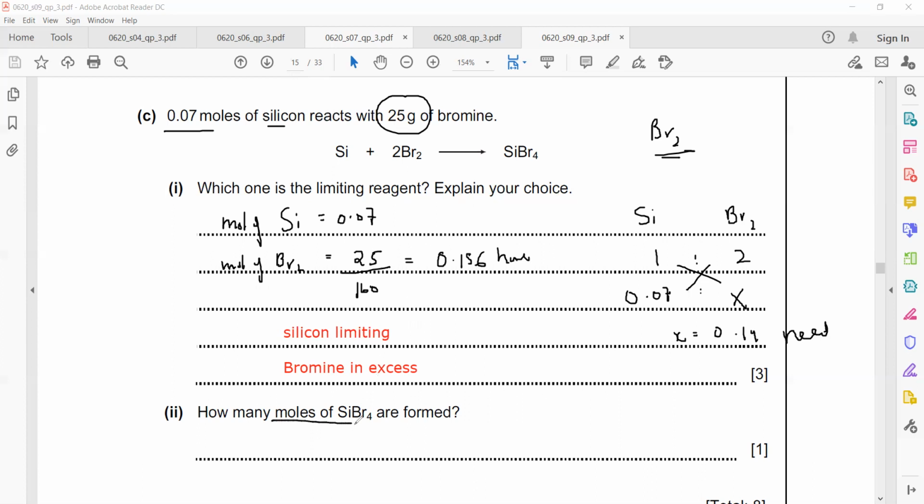How many moles of silicon tetrabromide are there? So we always find from the limiting reagent. So what is the ratio between silicon and silicon tetrabromide? The mole ratio is 1:1. So if we have 0.07 moles of silicon, how many moles of silicon tetrabromide? The same number of moles will be there for silicon tetrabromide.